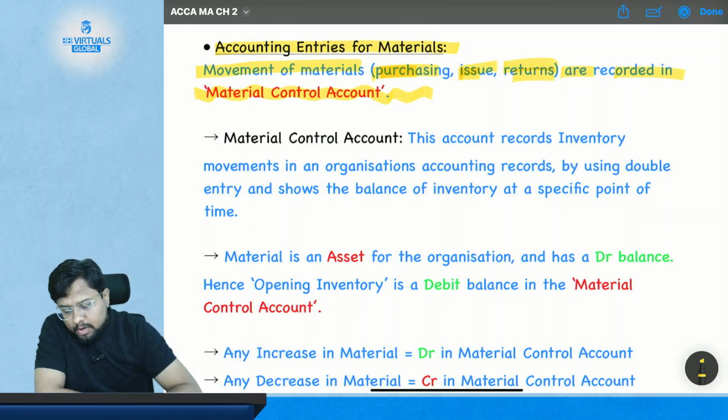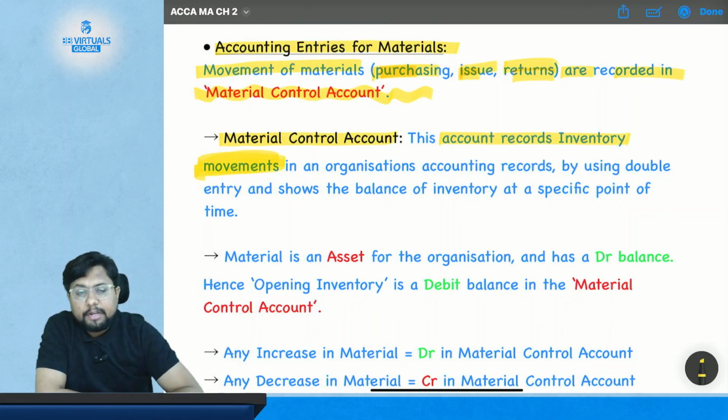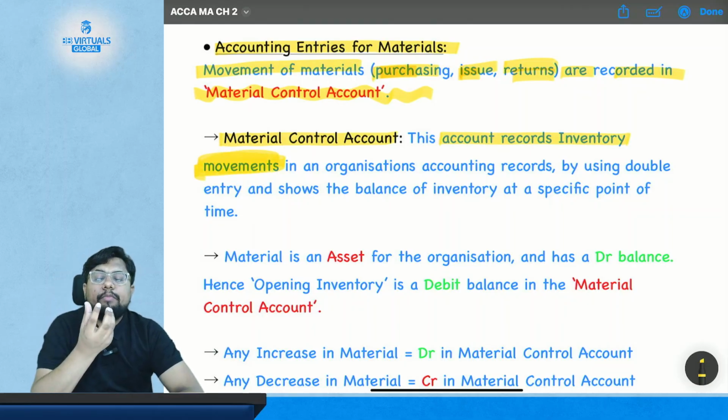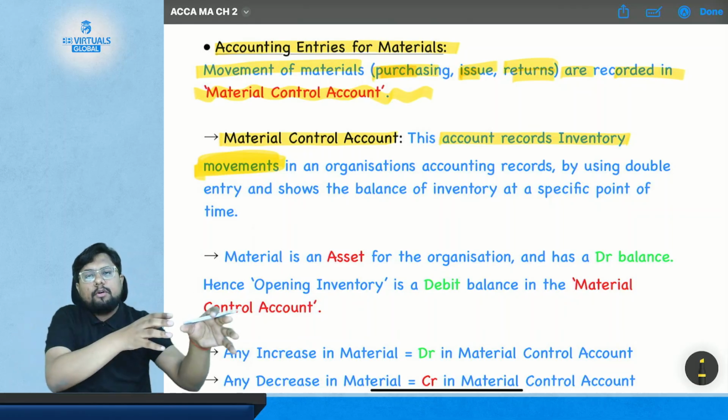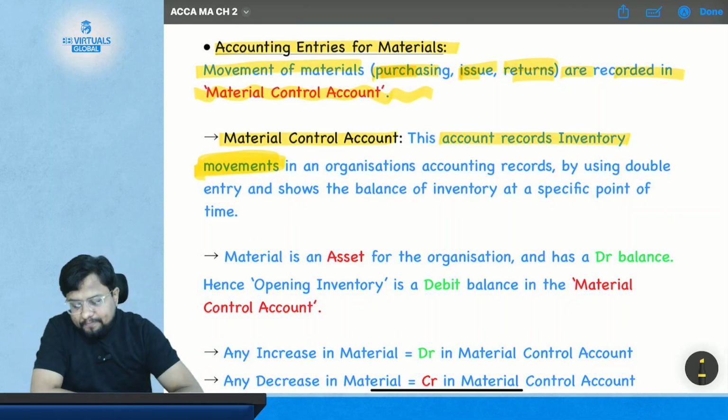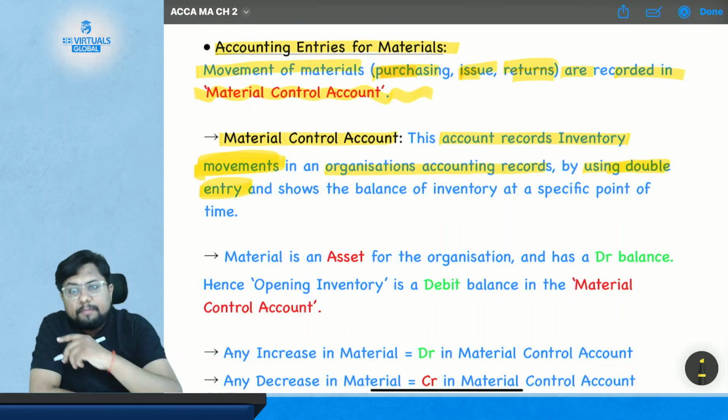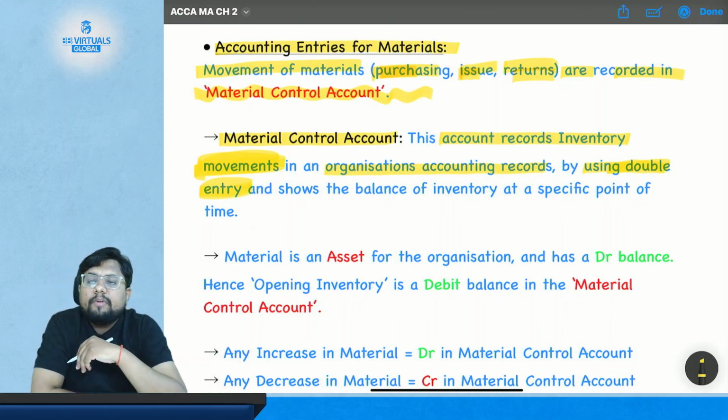Now, what is the material control account? This account records inventory movement. Movement means in or out, in an organization's accounting records by using double entry. This is the same double entry as in financial accounting or basic accounting.